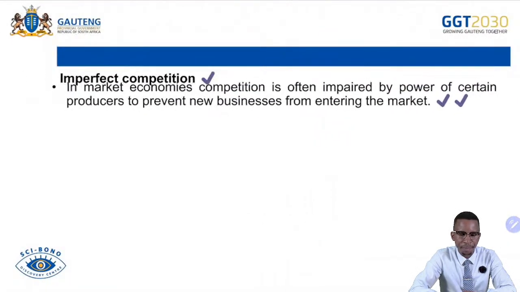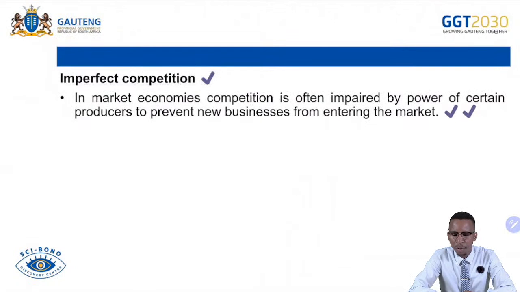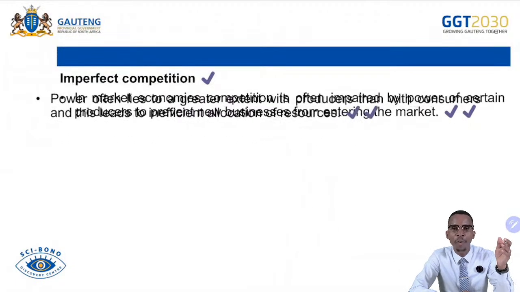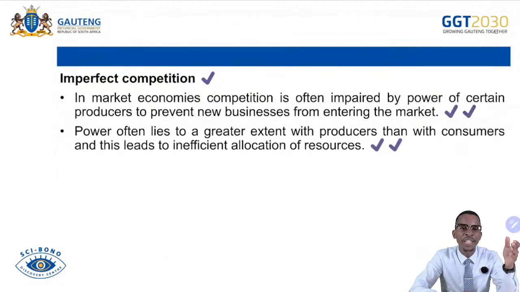Imperfect competition. In the market, the economy's competition is often impaired by the power of certain producers to prevent new businesses from entering the market. We know that an imperfect market has this issue of high barriers to entry that prevent the entry of new businesses into the market. Also, we have monopolies that will always increase prices to restrict output, and they exploit consumers with higher prices. We have oligopolies that use collusive behavior so that they restrict the entry of new businesses within the market.